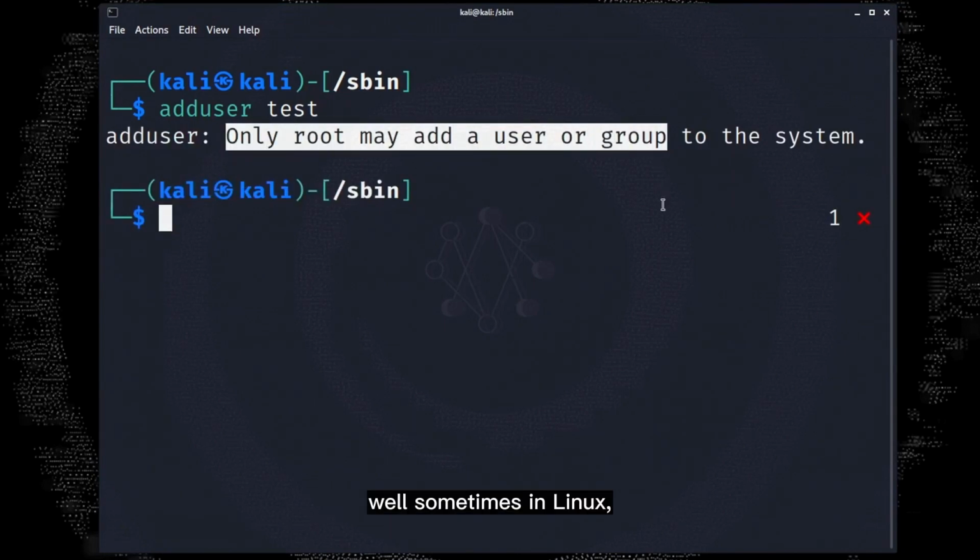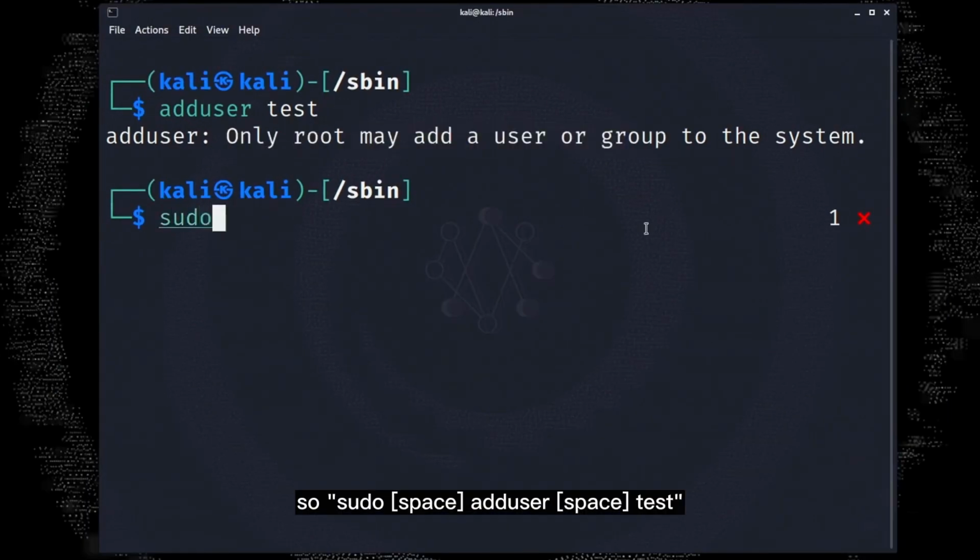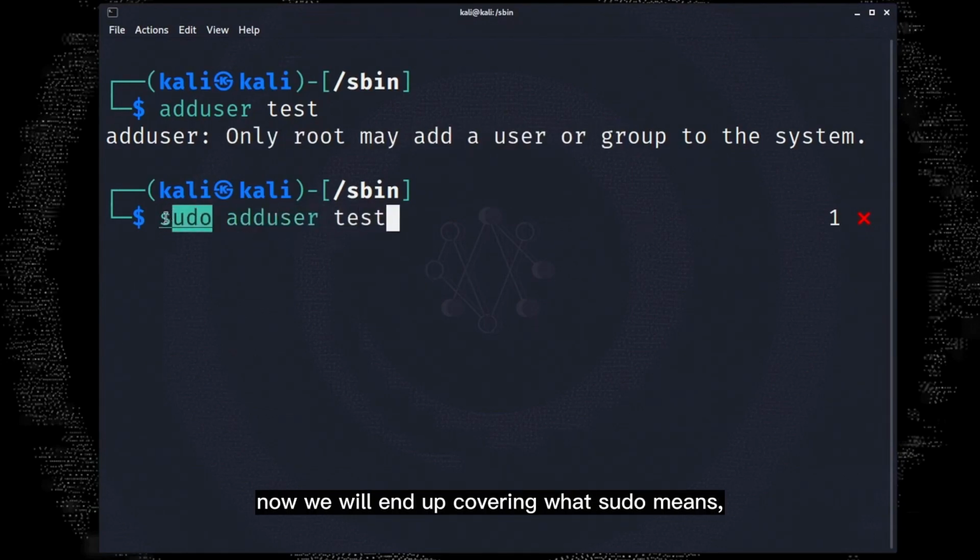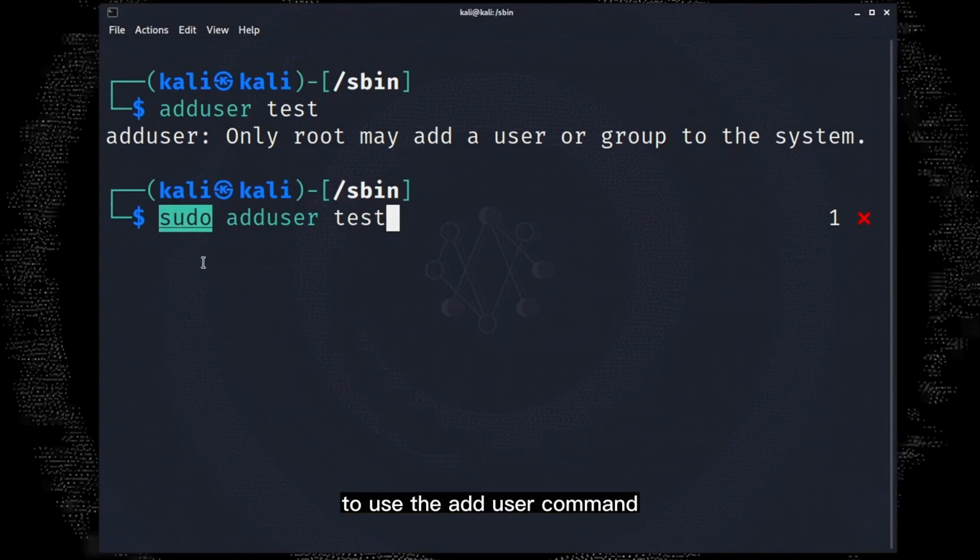Well, sometimes in Linux, you have to say please. And to say please in Linux, we'll type in a command called sudo, before our adduser command. So sudo, space, adduser, space, test. Now we will end up covering what sudo means. But for right now, just know that we weren't allowed to use the adduser command in this directory, as we didn't have permissions. But by using the sudo command, we can pretend to be the root or the admin user for just this one command. So let's try it out.